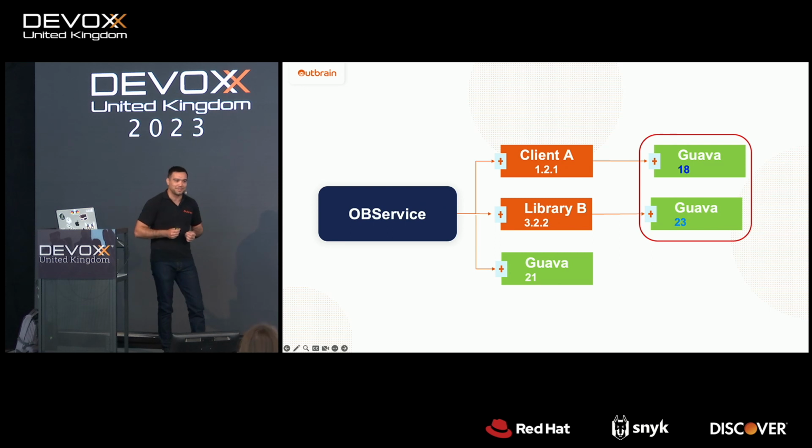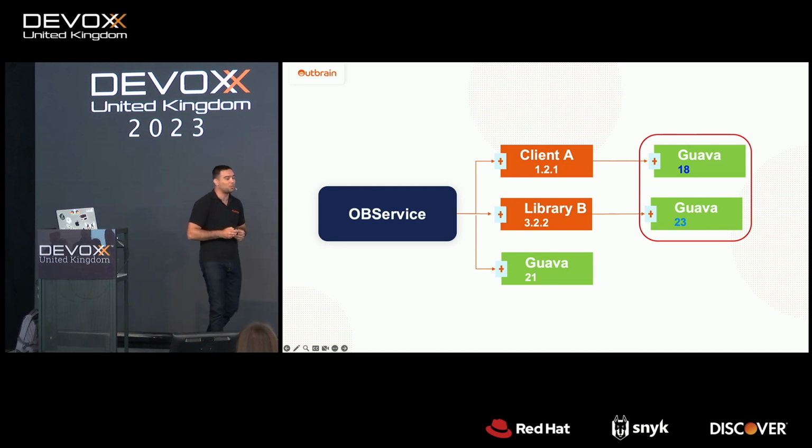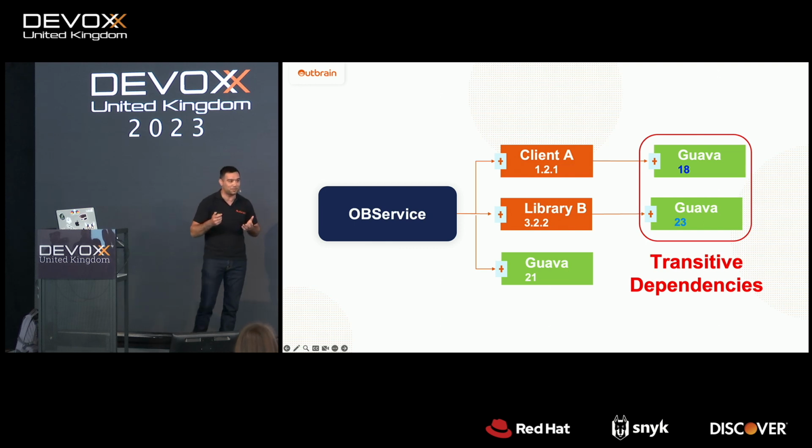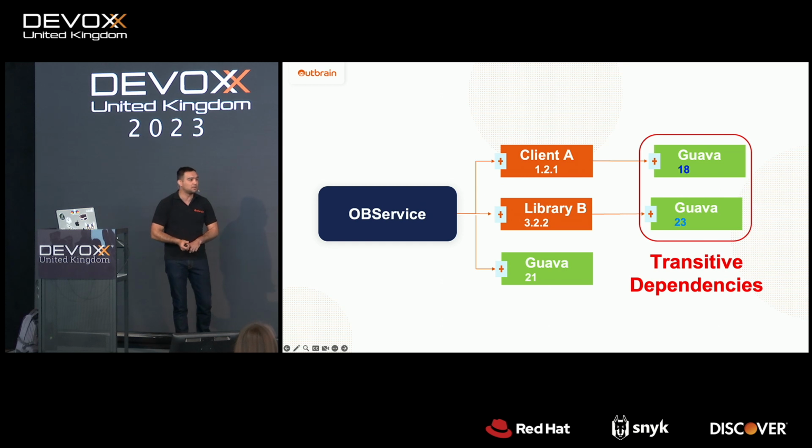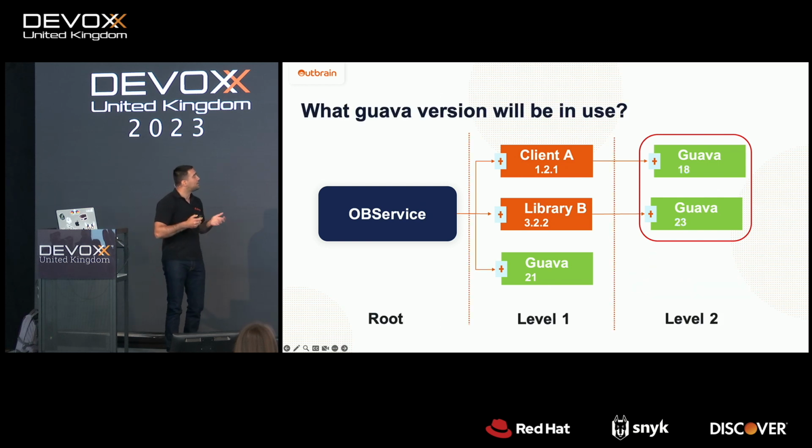So our libraries bring with them their own set of dependencies, which are called transitive dependencies. And moreover, the transitive dependencies themselves can bring other transitive dependencies, and the others can bring others, like a friend that brings a friend, etc. And the build tool that we are using, Maven, Gradle, Bazel, will download each and every dependency that is needed to run our library. But now the main question: what Guava version will be in use?